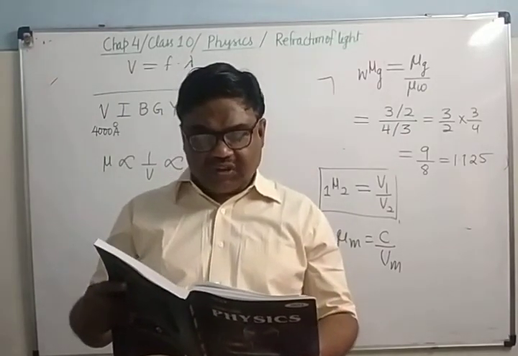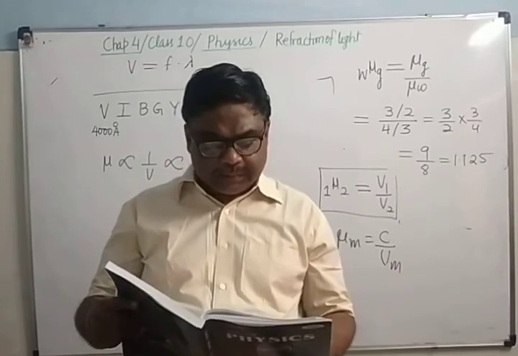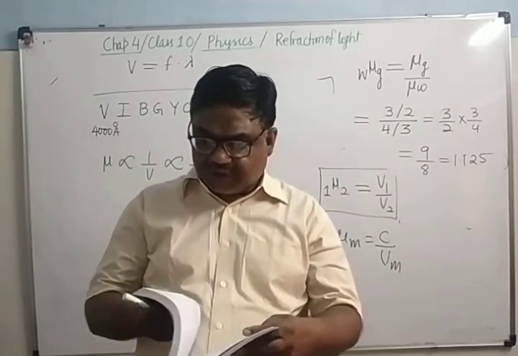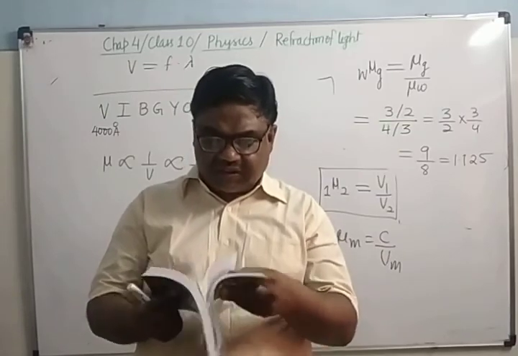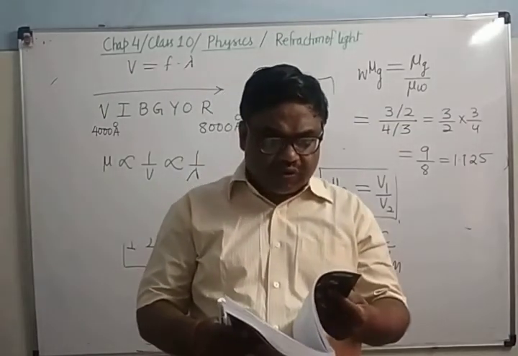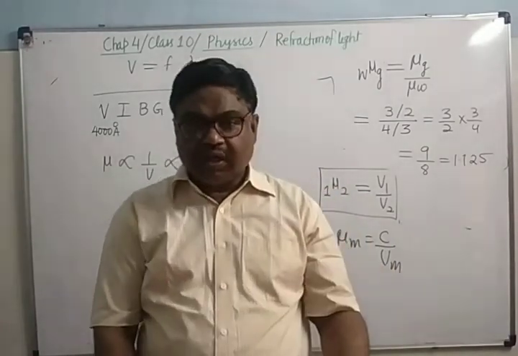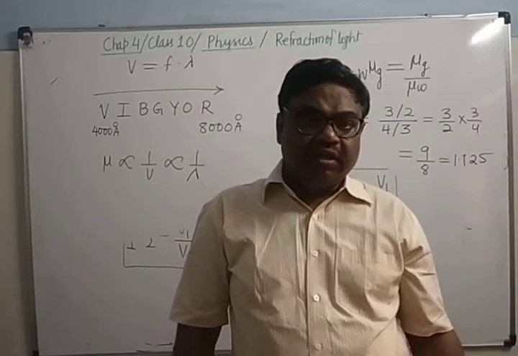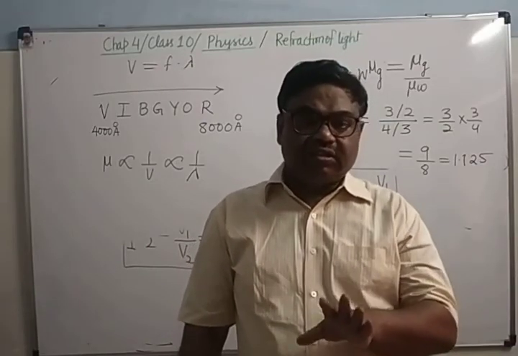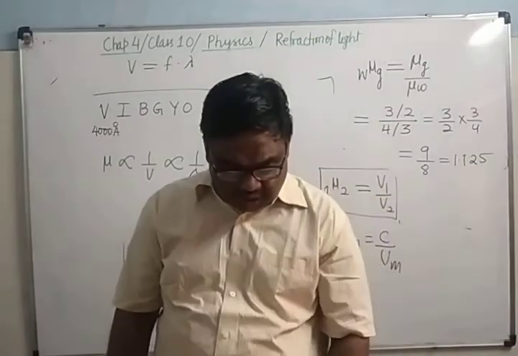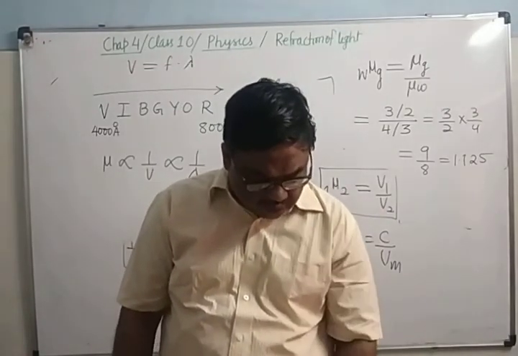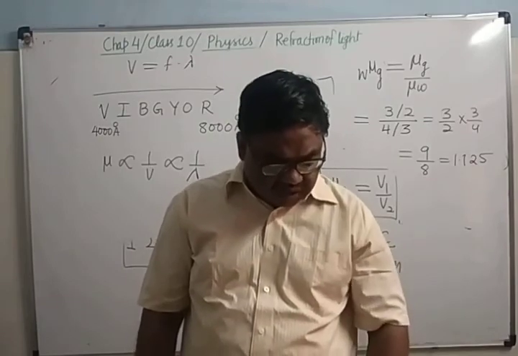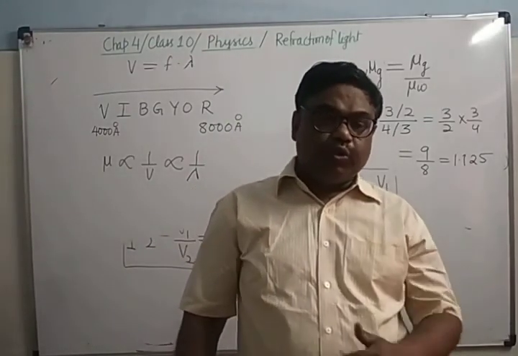So up to here I have told, up to page 74. Then from the principle of reversibility I will take in the second lecture. So first you watch this video and understand all these things carefully. Read up to page 74, up to 4.3, factors affecting the refractive index of a medium. Up to here you do.